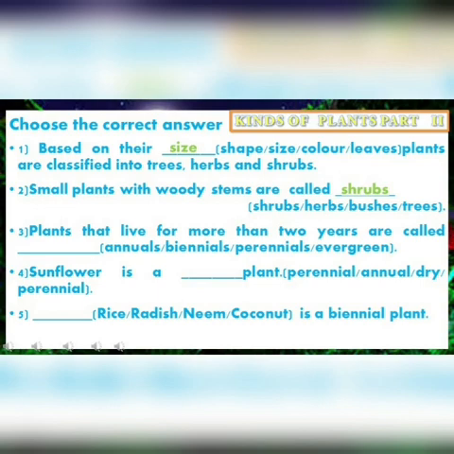Plants that live for more than 2 years are called perennials. Sunflower is an annual plant. Radish is a biennial plant.